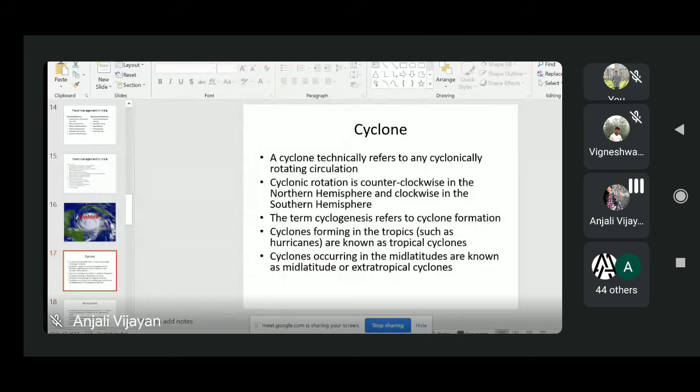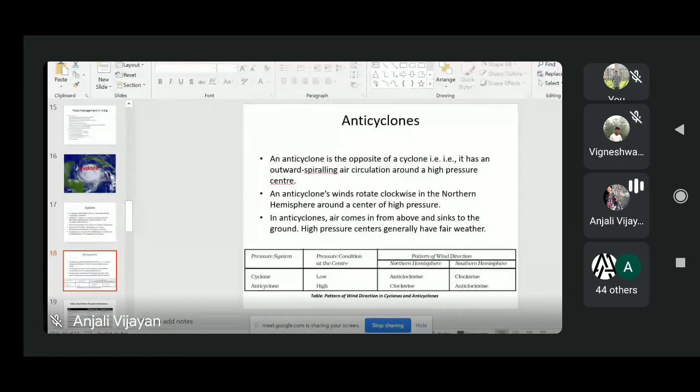Now we will see another phenomenon called anticyclone, which is just opposite to a cyclone. In a cyclone we saw a low pressure zone at the center surrounded by a high pressure zone. But an anticyclone has a high pressure center surrounded by a low pressure area.